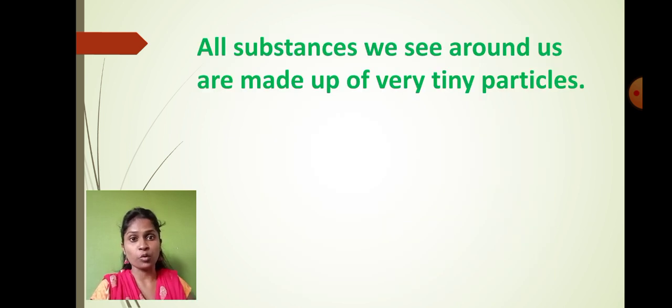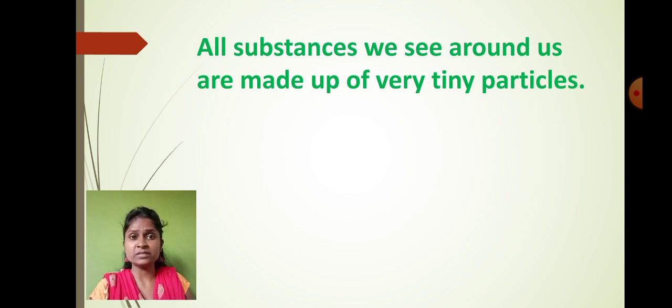So can I say that all the substances which we see around us are made up of very tiny particles? That means lakhs of particles are present in a small substance. Are you getting my point?